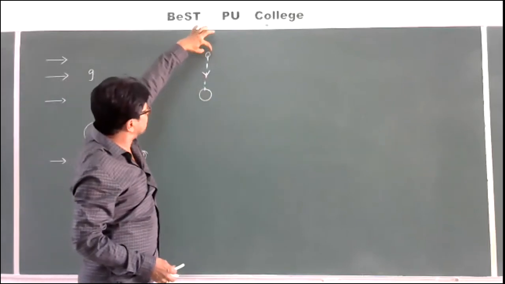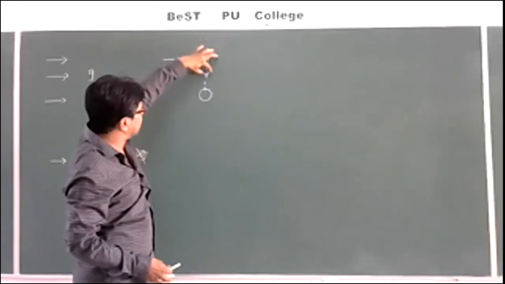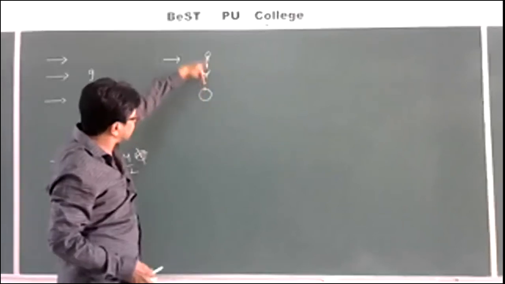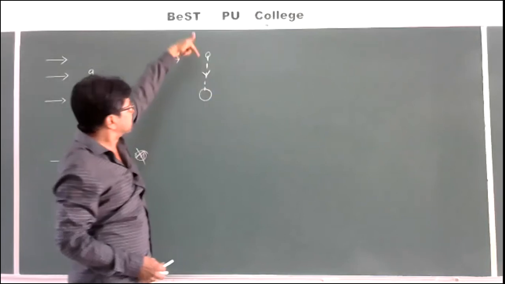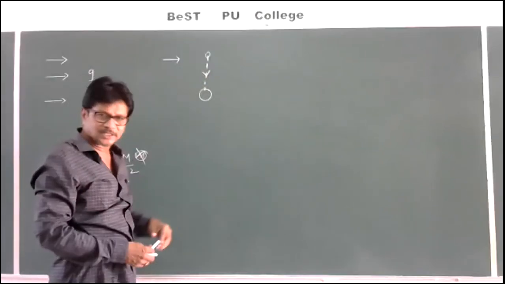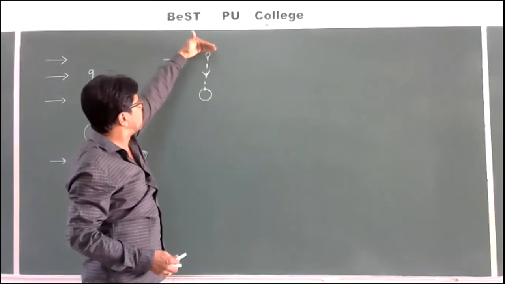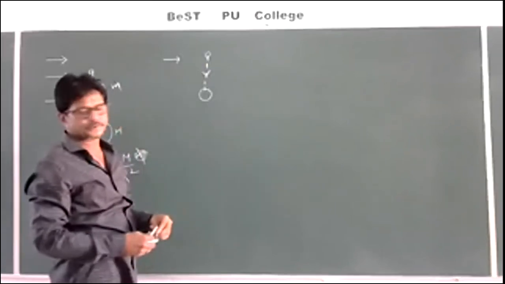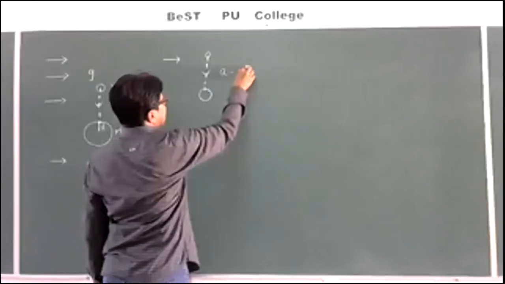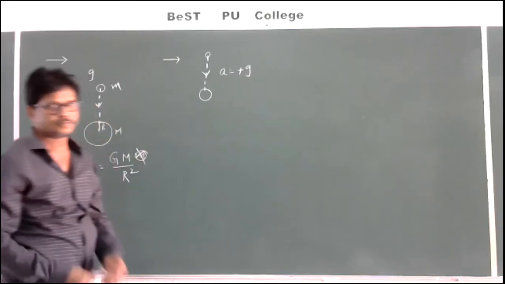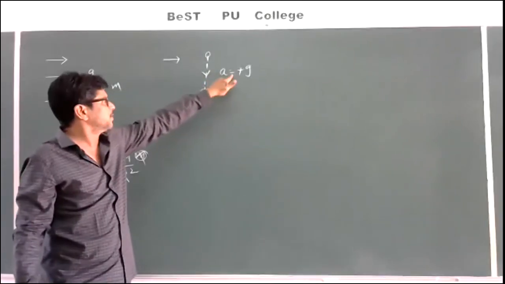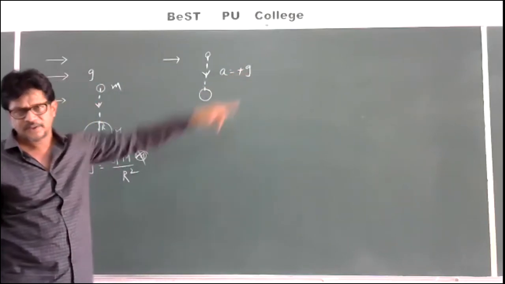So whenever a body is falling from a certain height, there will be an increment in its velocity. The direction of acceleration is like this, and the direction of acceleration due to gravity is also the same, downwards. That's why whenever a body is moving downwards, the acceleration has to be considered as plus g.